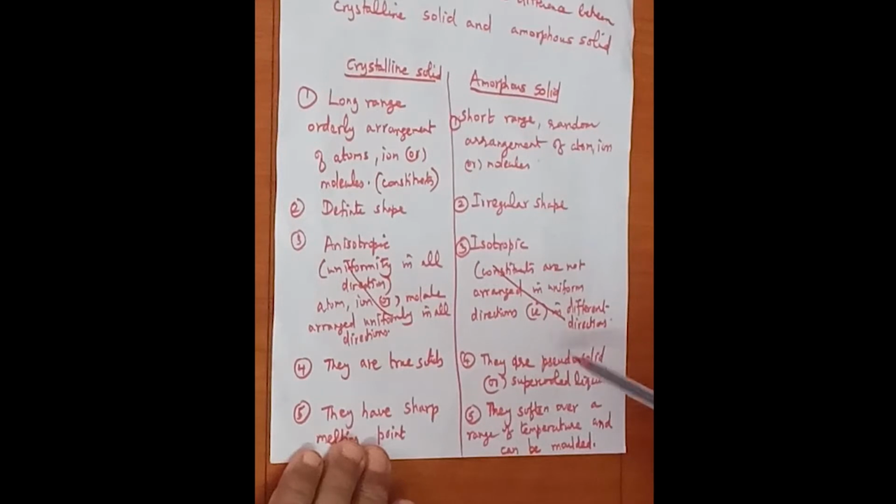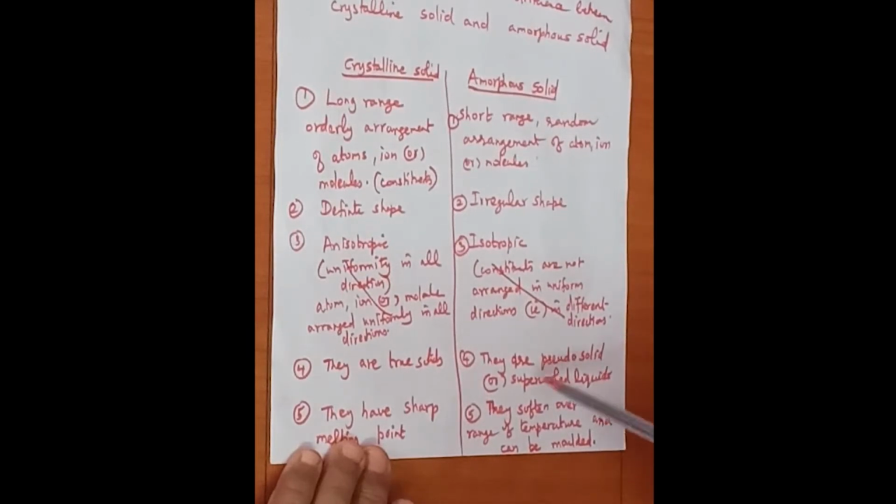Whereas amorphous solids are called pseudo solids or super cool liquids. Super cool liquids melt only at a particular temperature, and they have a tendency to flow very slowly. When you pour a super cool liquid, it flows very slowly even at room temperature. So liquids which flow very slowly even at room temperature are called super cool liquids. Another name is pseudo solid. So amorphous solids are pseudo solids or super cool liquids.